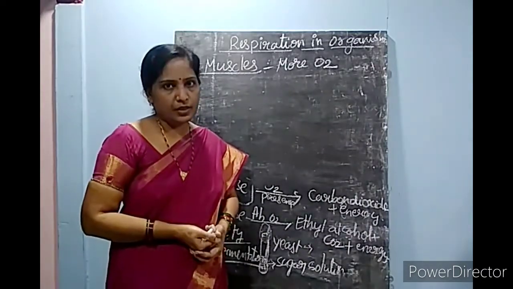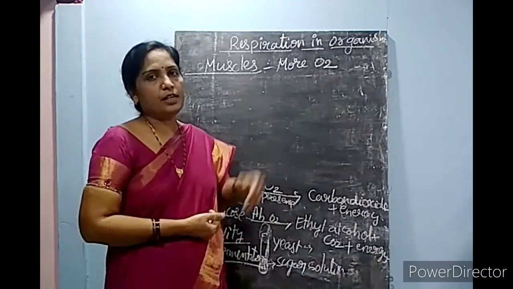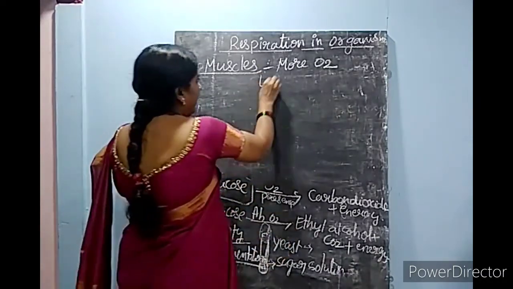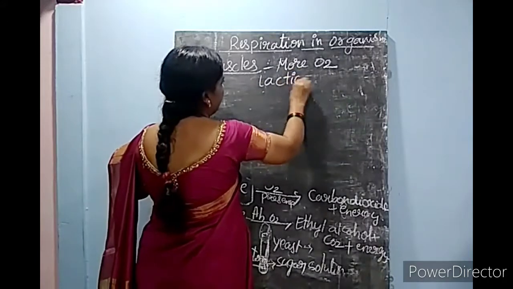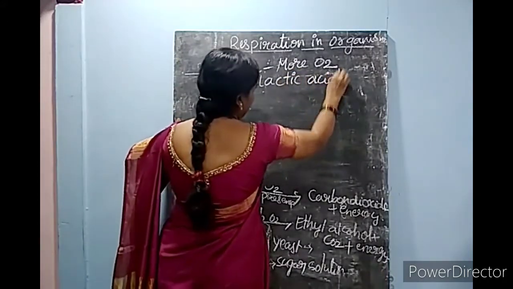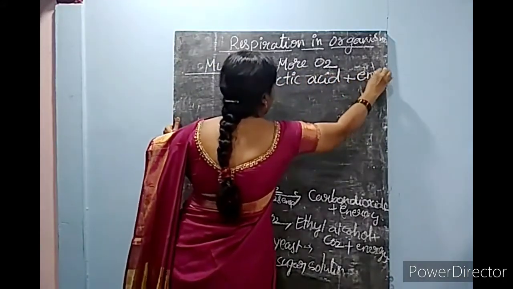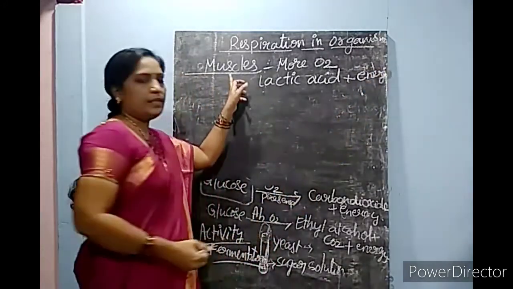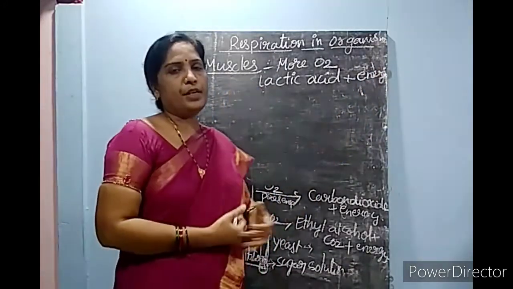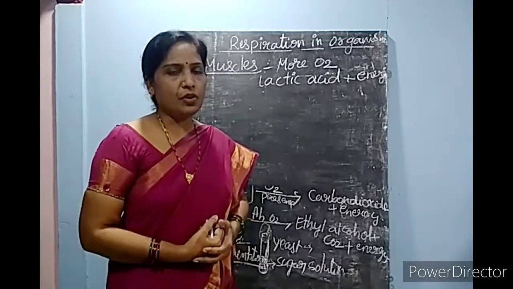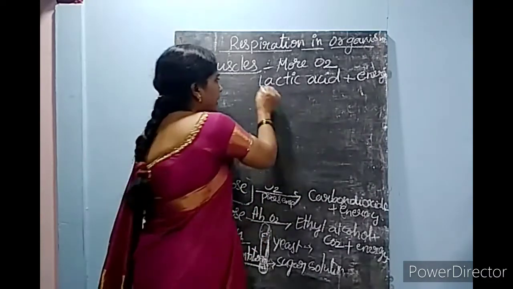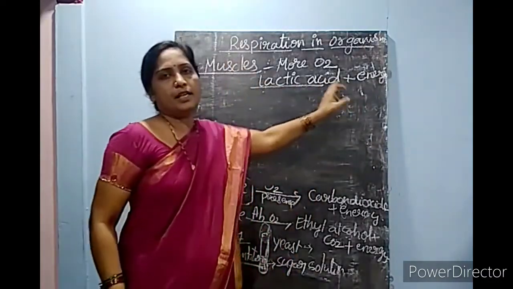Without the help of oxygen, muscle cells release lactic acid. Lactic acid plus energy is released. Muscle cells undergo respiration in the absence of oxygen, releasing lactic acid plus energy.